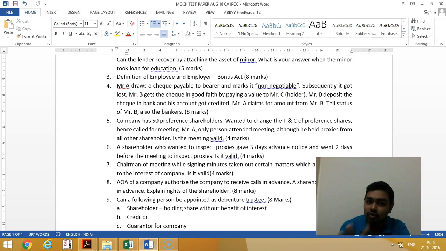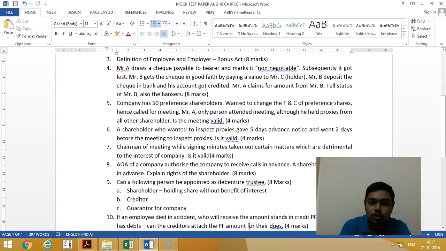It is valid provided Mr. A holds almost all the shares. If Mr. A holds 100% of the shares, then he can attend alone. A quorum of 1 is possible then. But in this case, there are 50 shareholders. Hence, there should be at least 5. In this case, the 5, 15, 30 slab limit is there, which you should follow. So up to 1000, this comes under 1000.